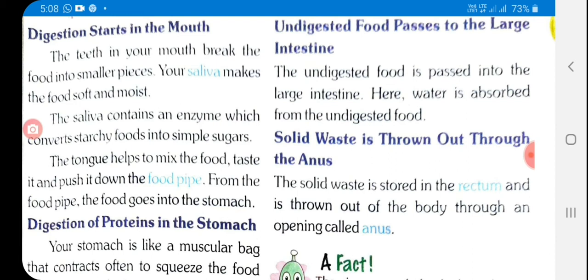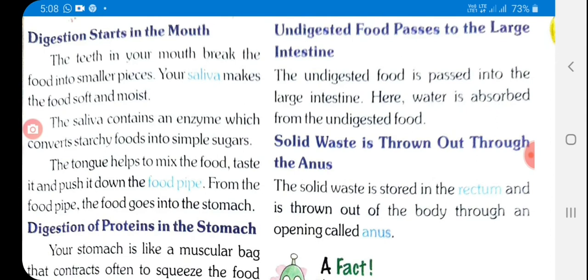Students, digestion begins in the mouth with the secretion of saliva and its digestive enzyme. The tongue helps to mix the food and push it down the food pipe.